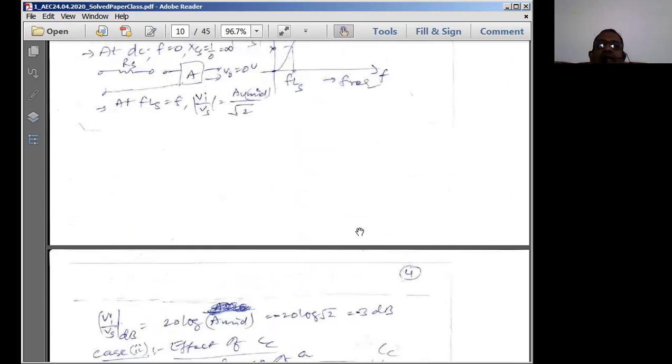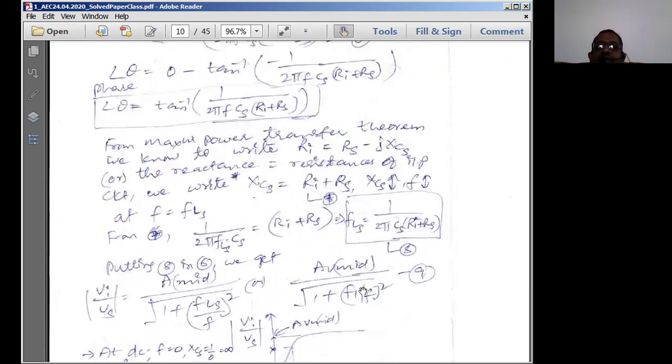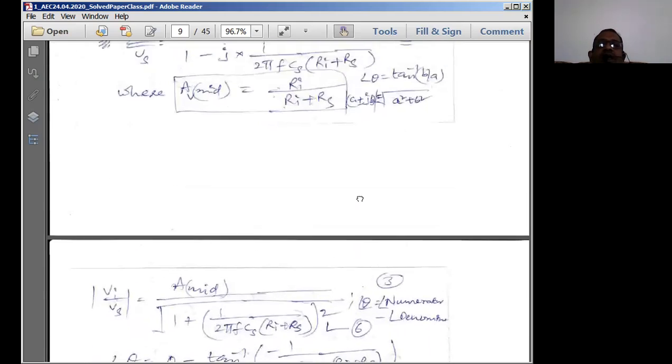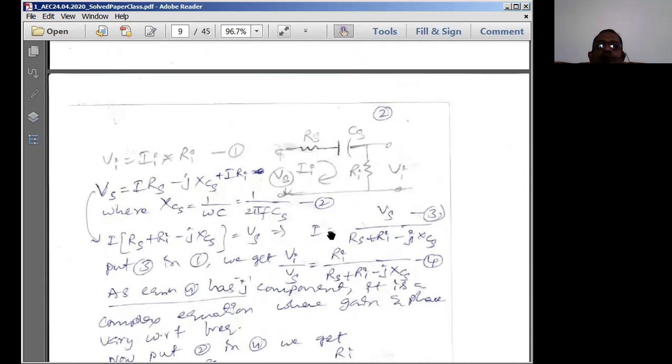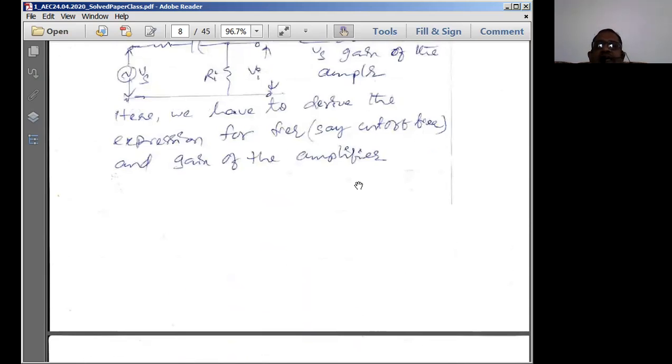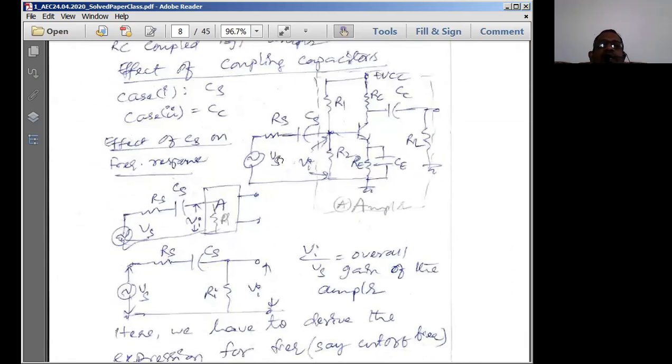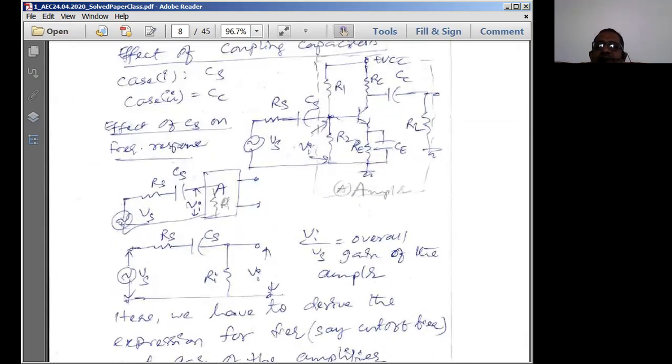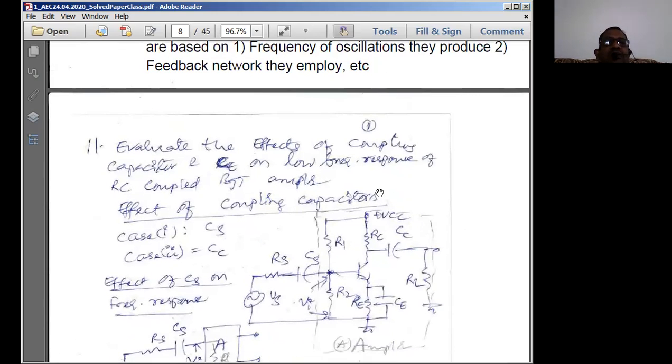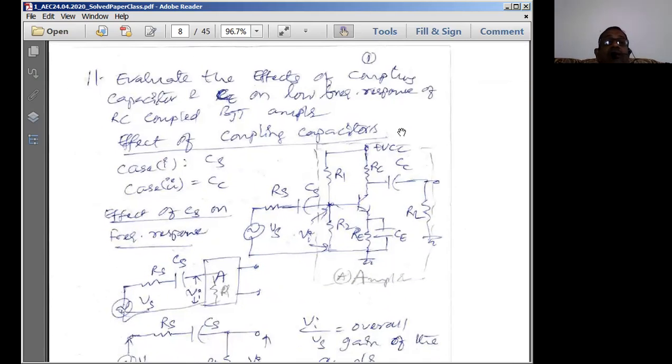Except for that, the entire analysis remains the same for us. The generalized expression is exactly the same as the single stage analysis. So once you know the analysis for a single stage, you can simply repeat the same process for the two-stage RC coupled amplifier. Even though the question is asked on the RC coupled amplifier, the meaning is the same, but here we are doing the analysis for a single stage amplifier circuit.